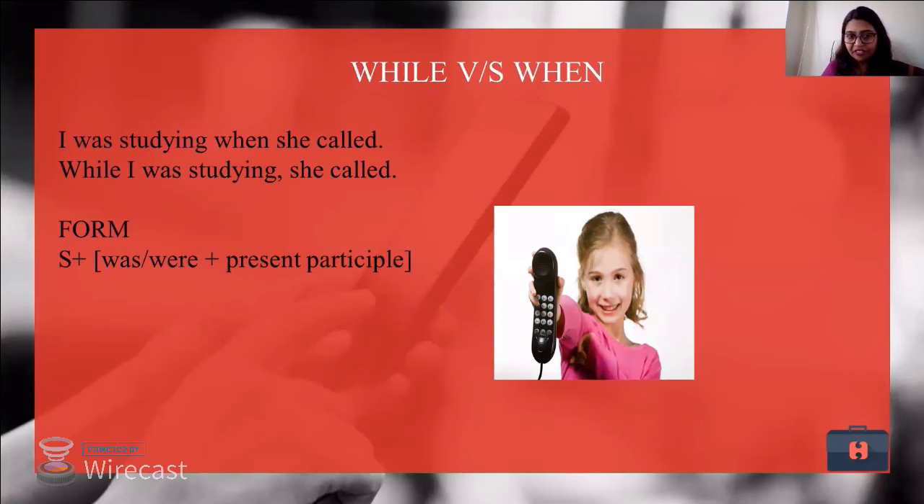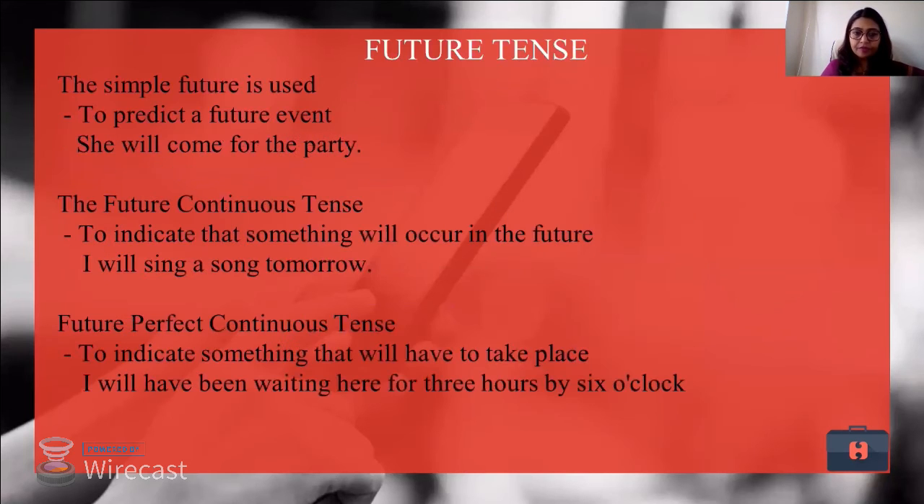Now, talking about future tense. Future tense is very easy as compared to past tense and present tense, because future tense generally we use will with future tense. So let us discuss what is simple future tense. Simple future tense is used to predict some future event. She will come for the party, or she will join us, or she will bring lunch box, or she will do something. That is the future tense generally used by we Indian speakers.